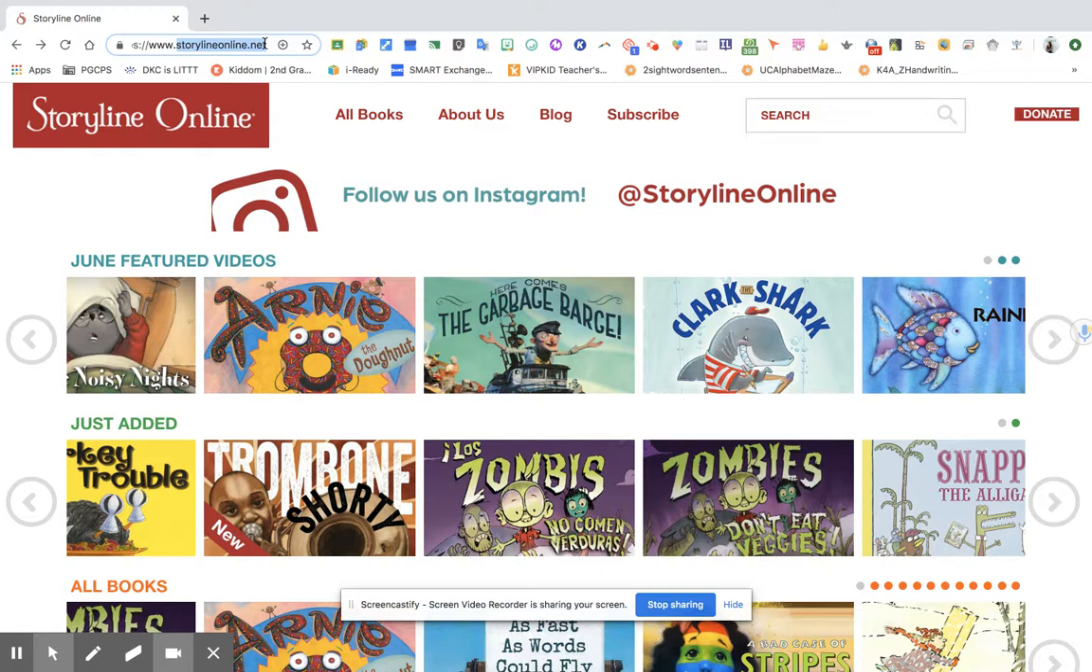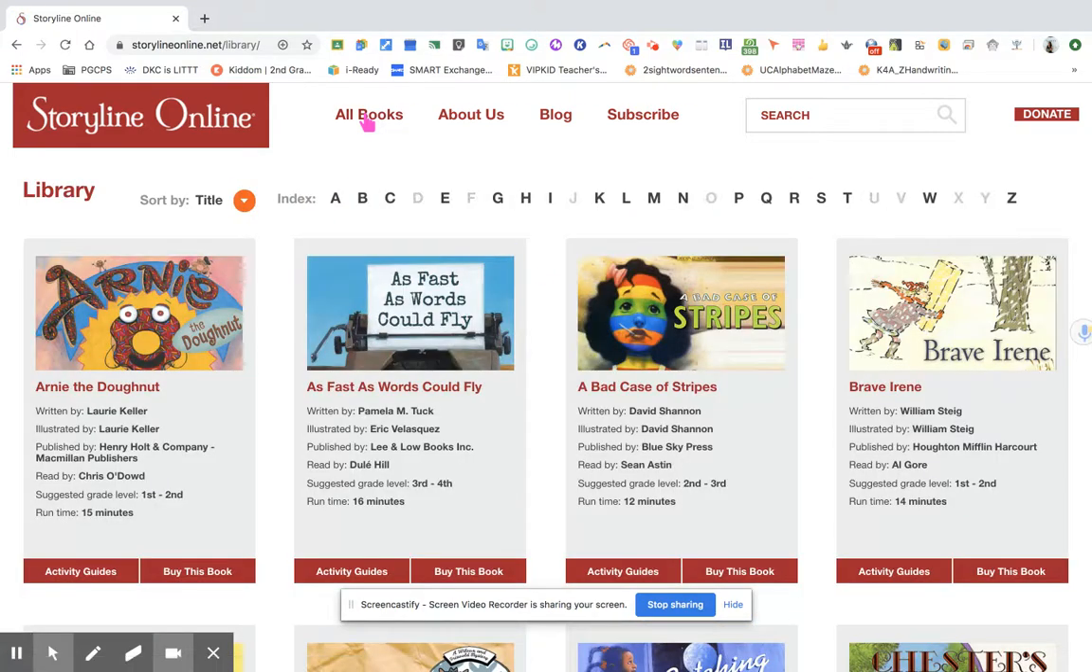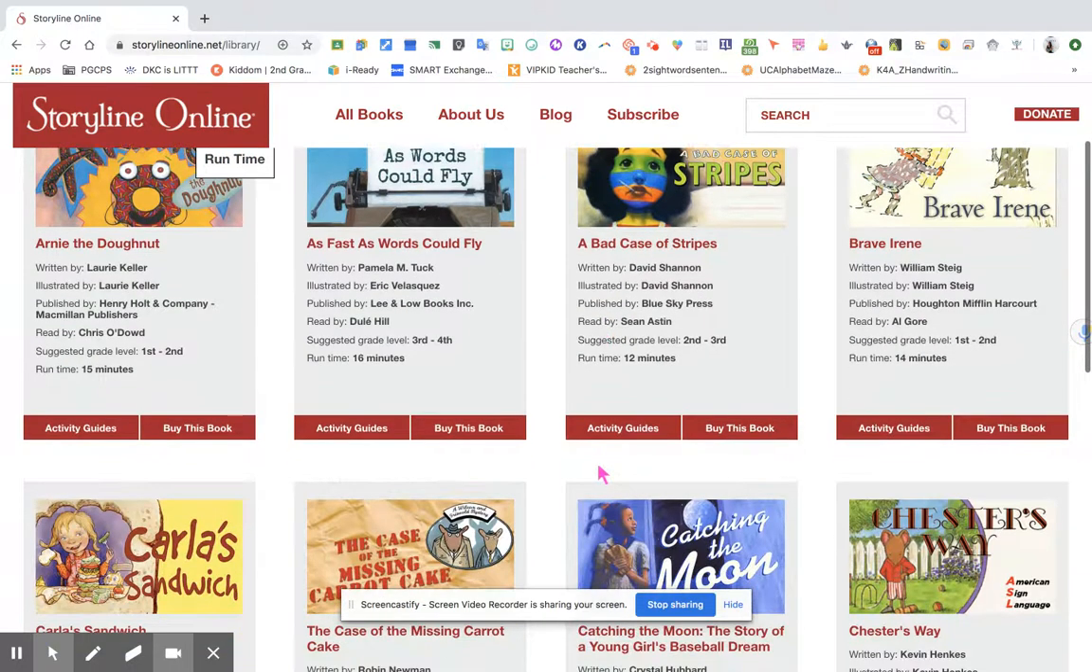So we're going to explore the books a little bit. You just have to click the top part of your menu bar, All Books, and after clicking, you can search the book that you want to share with your students by the author, by the reader, by the title, and by the running time. As you can see on this page, at the bottom of each book, you will see some activity guides for teachers.